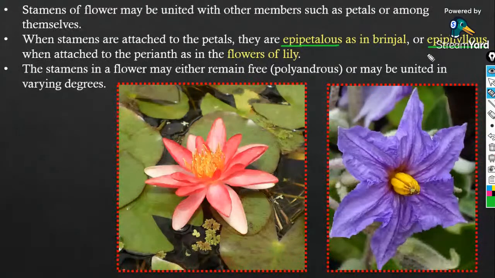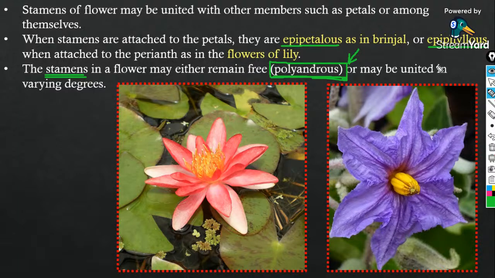It's very, very important for tomorrow's class. And the stamens in a flower may either remain free. Polyandrous. Guys, if the stamens are remaining free, that is not united, such a condition you will call polyandrous. A previous year NEET question is there: the condition polyandrous is related to which of the following? It is related with the androecium or the stamens.